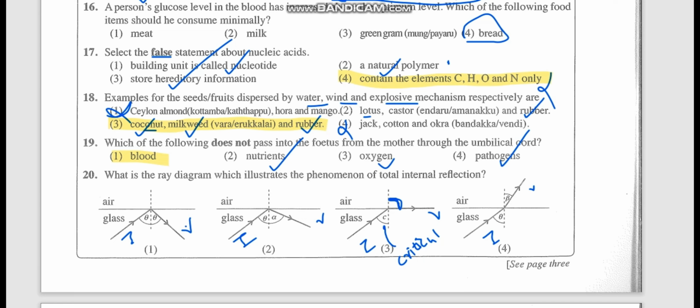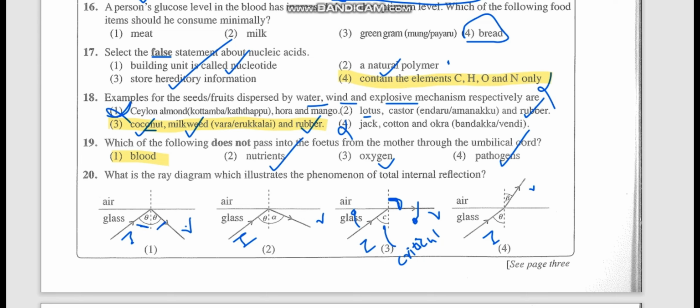First, this only occurs. And further, what happens when this incident ray goes beyond the critical angle, this refracted ray will reflect in the medium. So the incident ray should go beyond the critical angle and reflect. Reflect means what happens? The angles both should be equal. Here in the first one you can see theta and theta, both are equal.